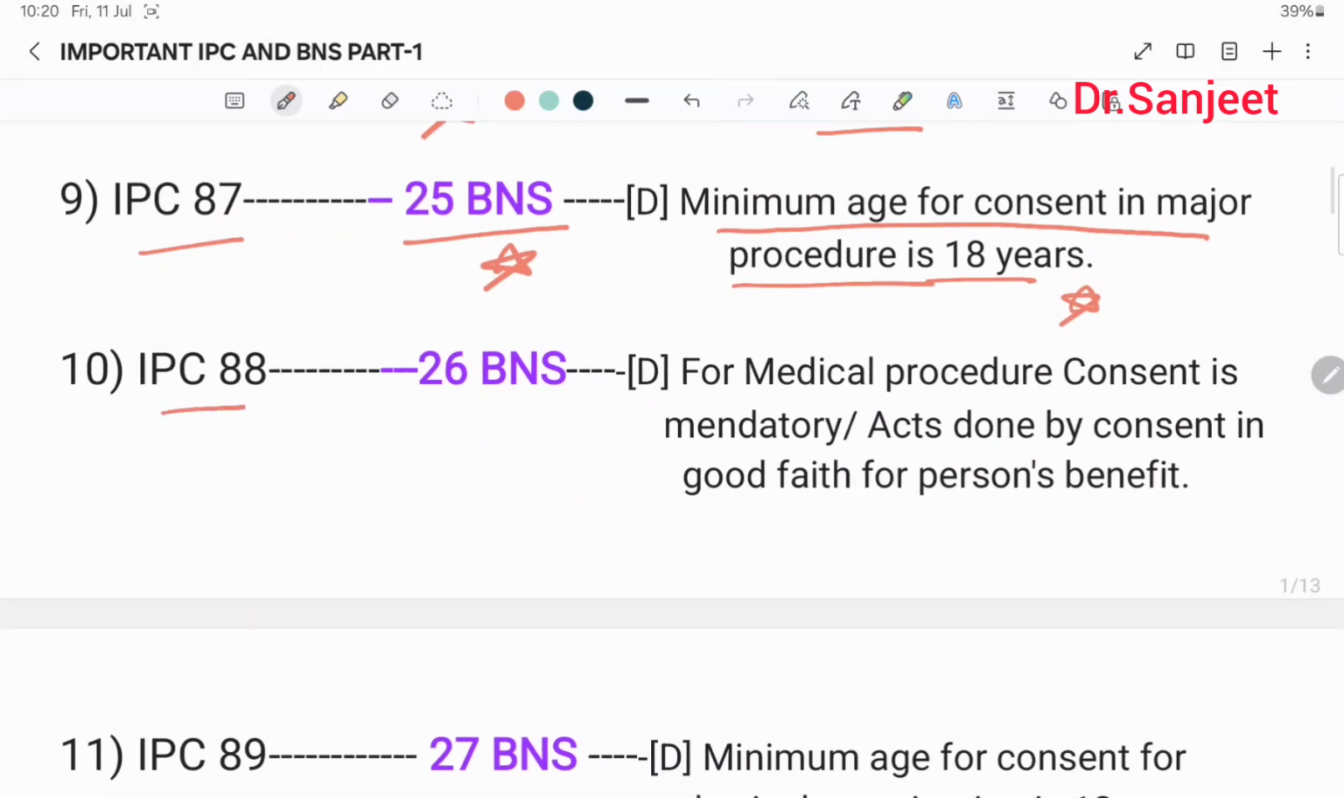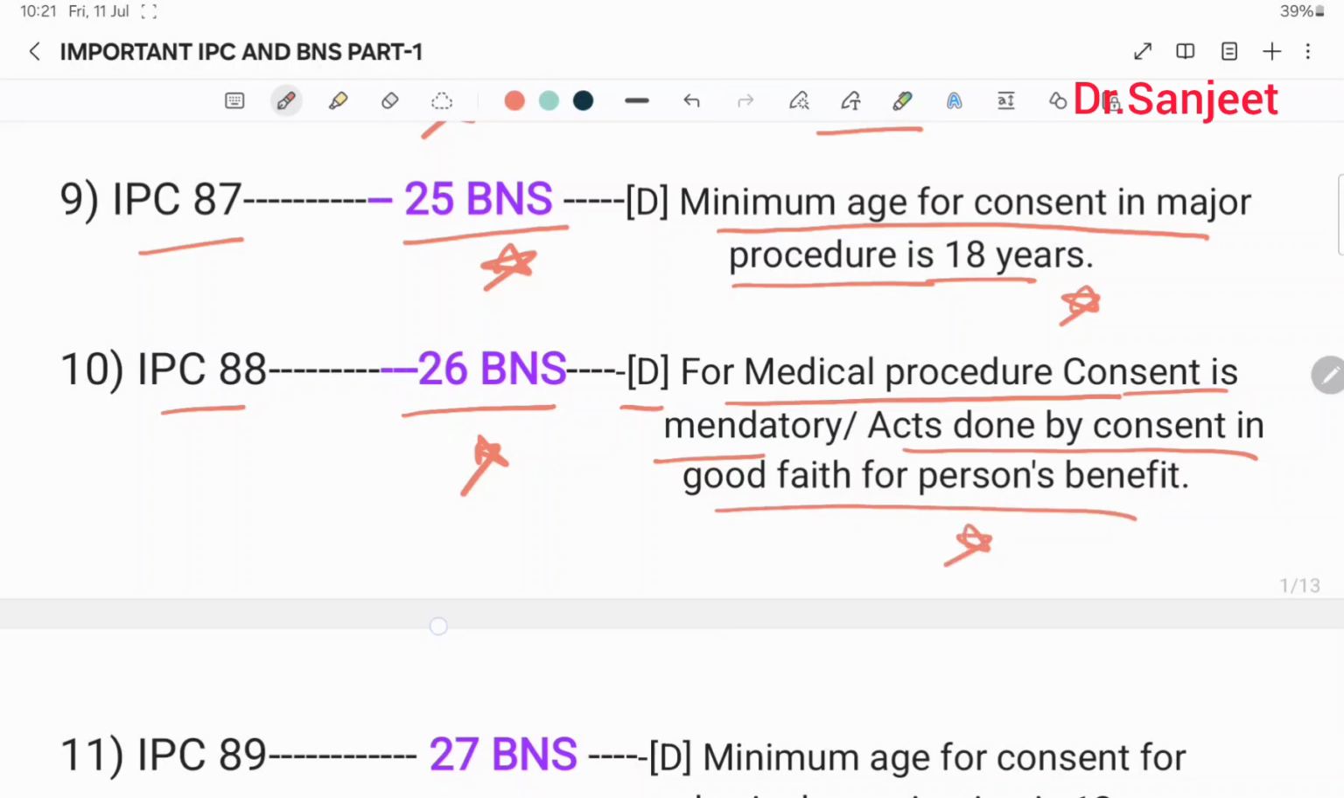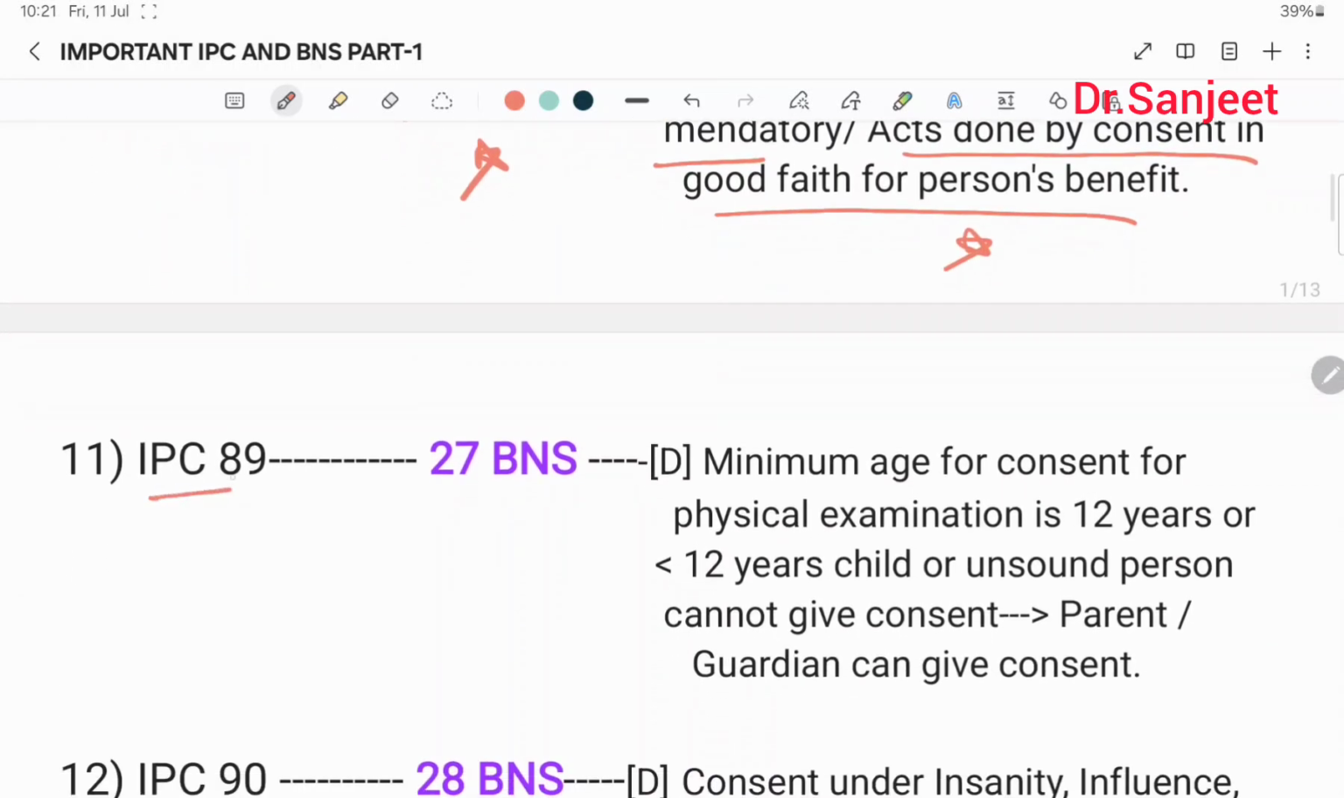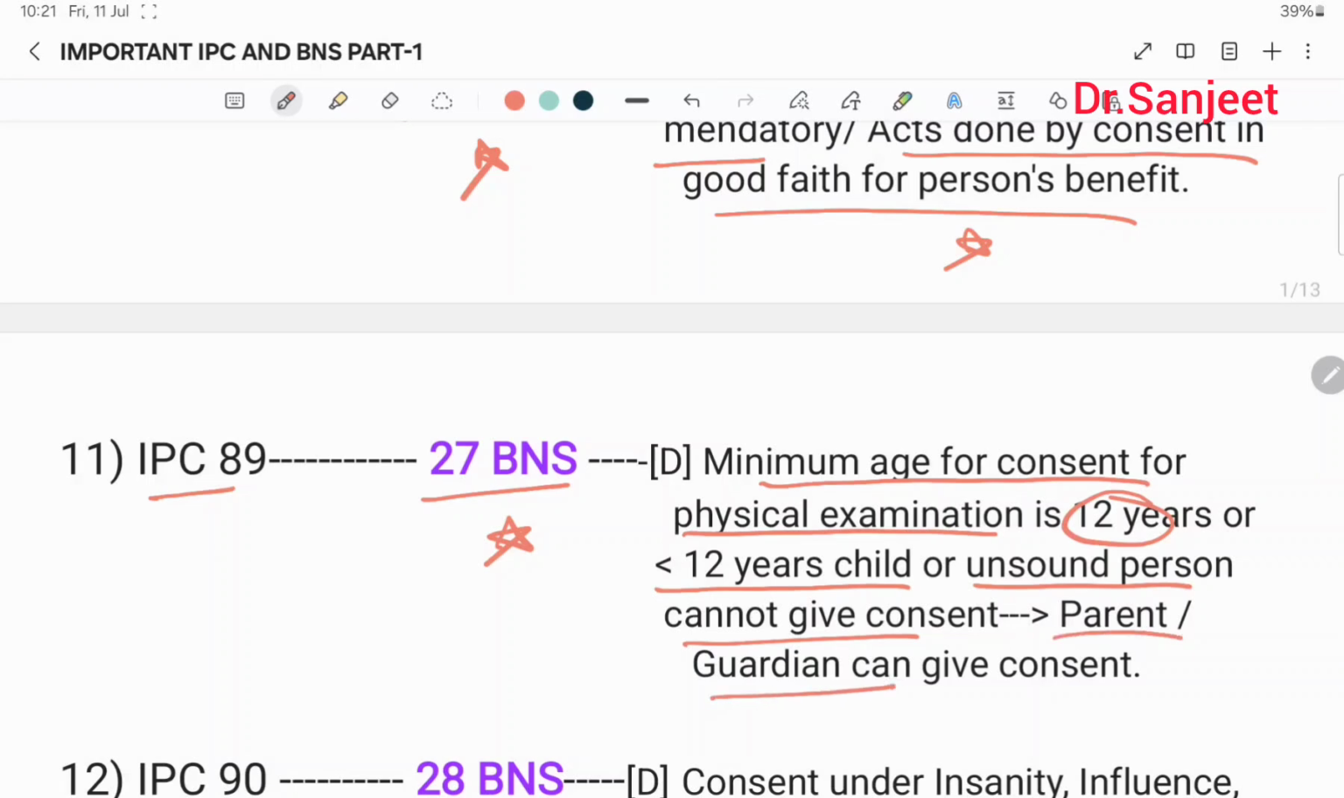Then IPC 88, 26 BNS, they define that for a medical procedure consent is mandatory, or acts done by consent in good faith for a person's benefit. Then IPC 89, 27 BNS, they define the minimum age for consent for physical examination is 12 years. A child less than 12 years or an unsound person cannot give consent. Parent or guardian can give consent.